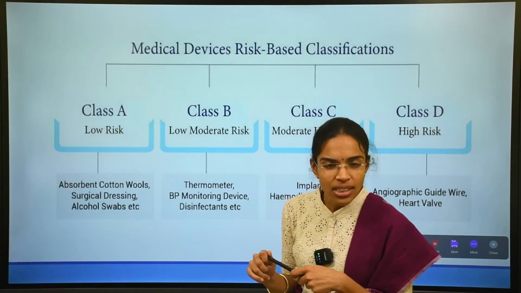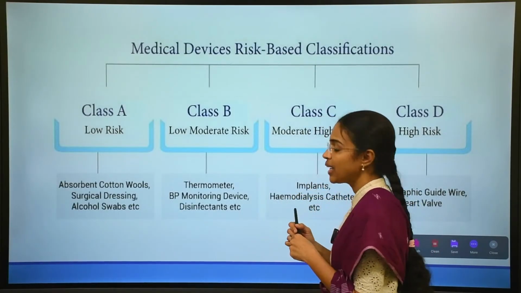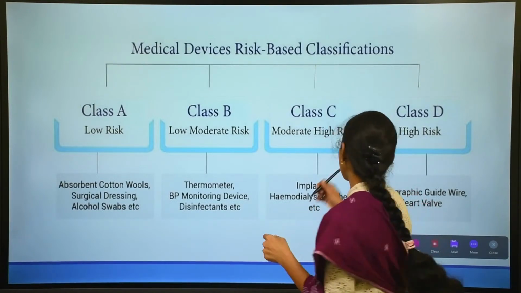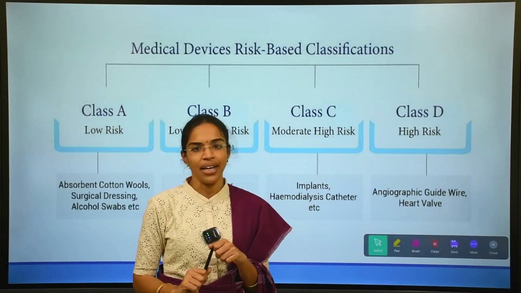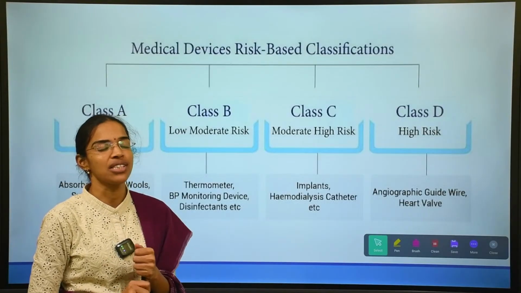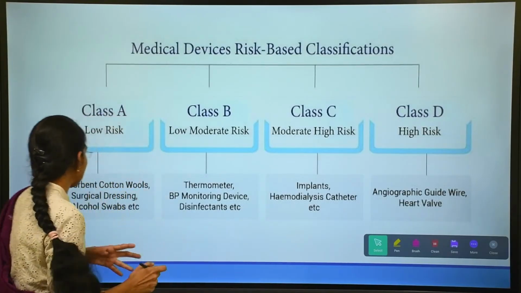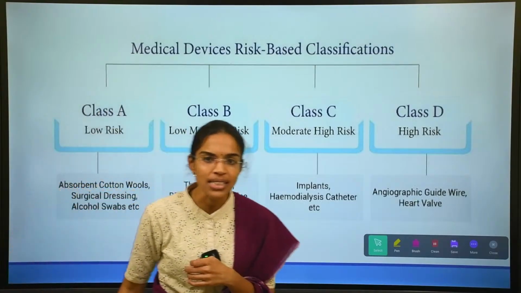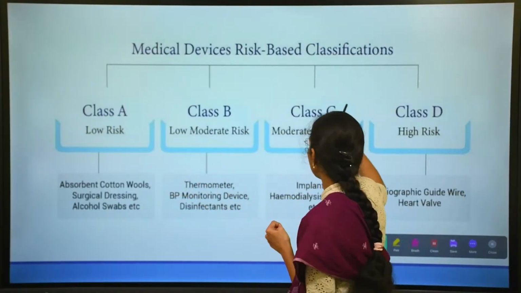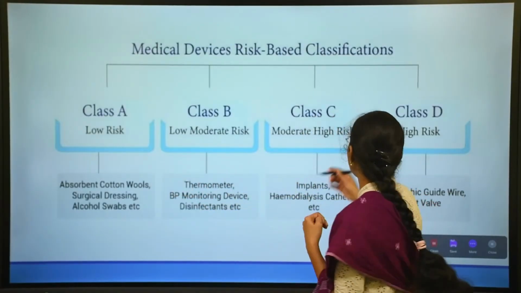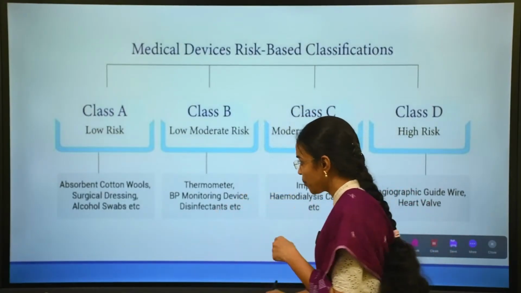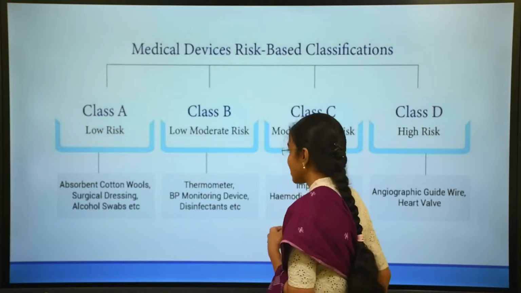Class A seems to be low risk, class B low to moderate risk, class C moderate to high risk, and class D high risk. Very important. Again, class A is the low risk medical device, class B is low to moderate risk, class C is moderate to high risk, and class D deals with the high risk medical devices. We will see certain examples for this.